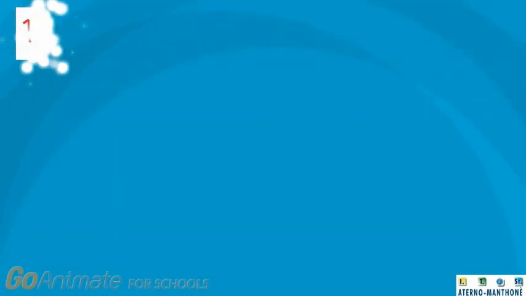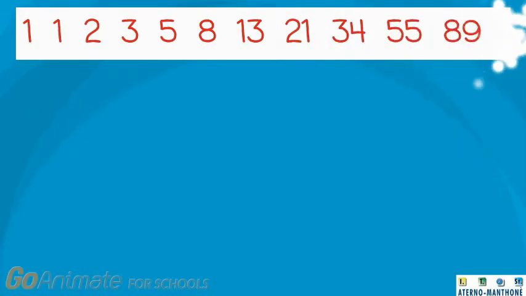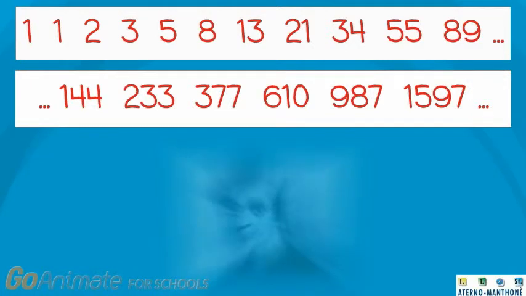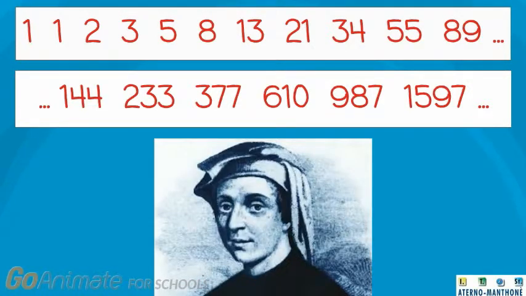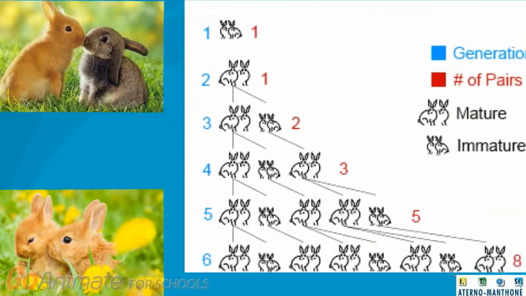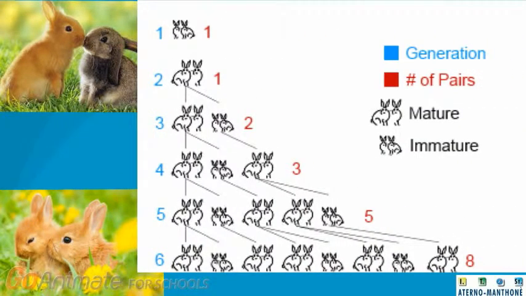Thus, we can obtain an infinite sequence, which is called the Fibonacci sequence, after the Italian mathematician Leonardo Pisano, better known as Fibonacci. Fibonacci invented this sequence from studying rabbit reproduction. Please look at the picture. A pair of rabbits, becoming mature, generates another pair. The number of couples over the generations gives the Fibonacci sequence.